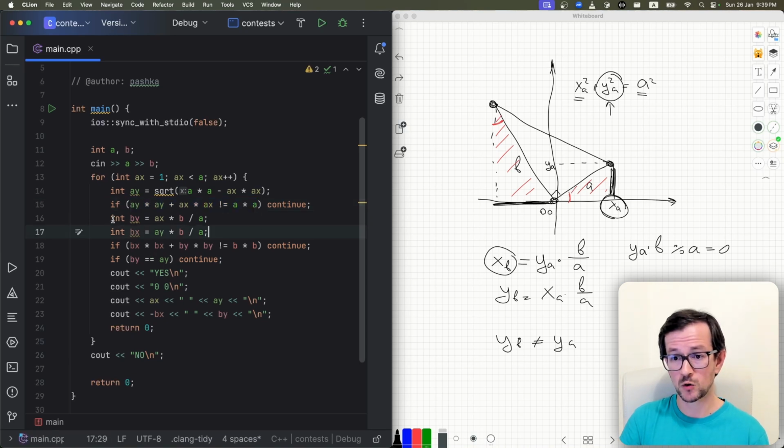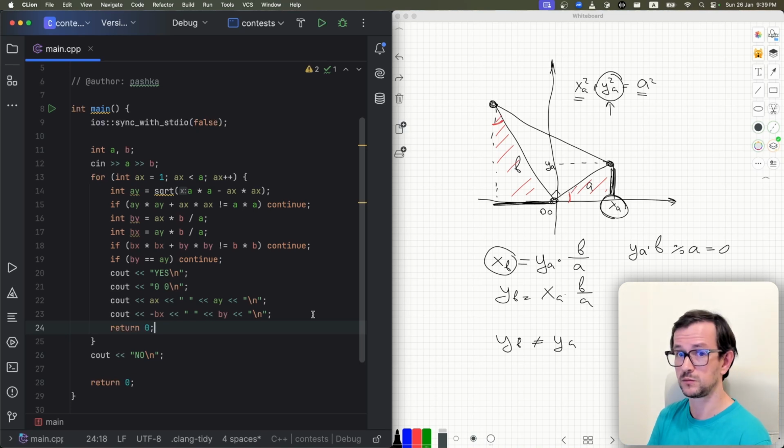Then I calculate the coordinate of point B, and check if the length of this segment is equal to b. Again, instead of this, you can check that this division actually divides. So both these numbers are divisible by a. Okay, this check is redundant. And here I just output the result. That's it. Not a very hard problem, but again, the main difficulty is the geometry.